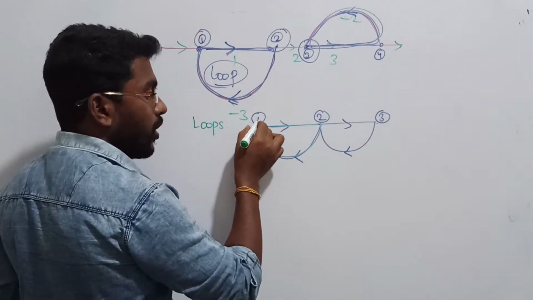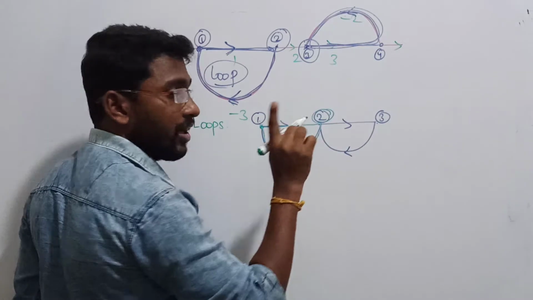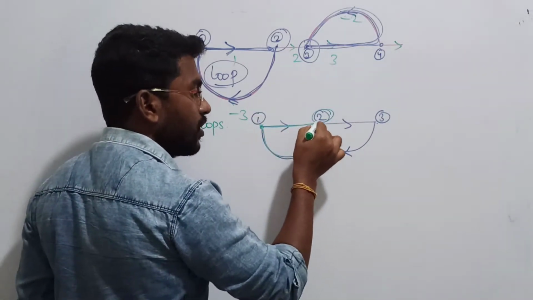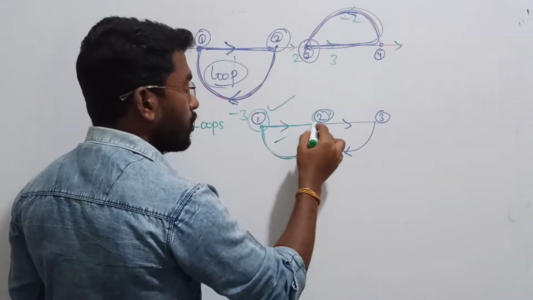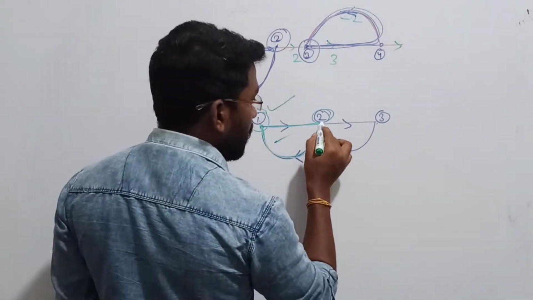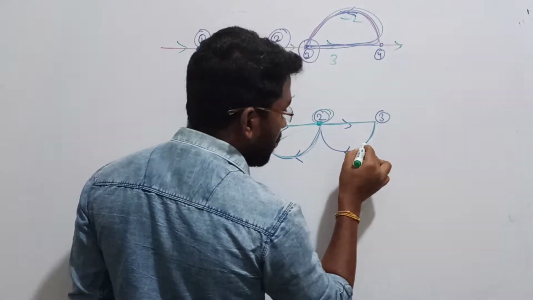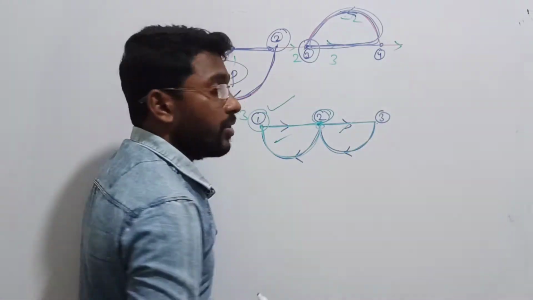See, I am crossing node 1, I am going here, crossing node 2 once, and I am getting back where I started. So starting and terminating points are the same, so loop 1 will be created. Again, I am starting from here, you can go like this, you can get back here. This can also be treated as a loop.